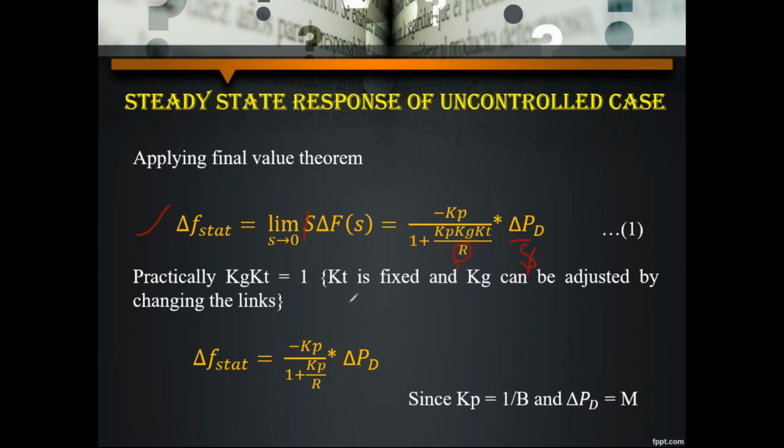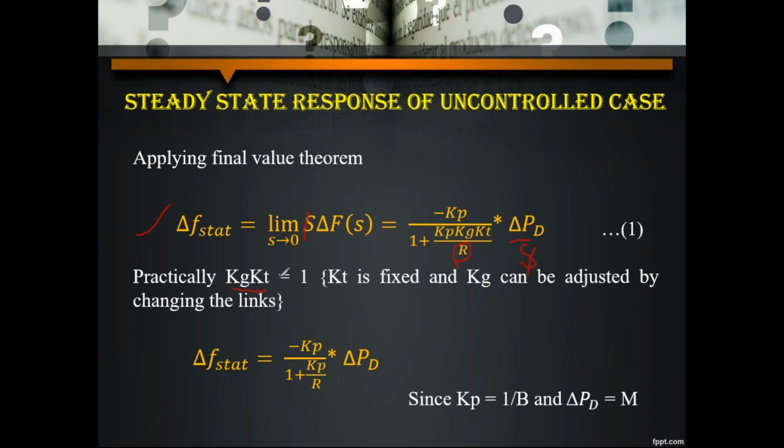Okay, now practically, in real time applications, the gain value of governor and turbine, Kg and Kt multiplied, is always constant, that is, the value equals to 1. Why? Because Kt is fixed and Kg can be adjusted. So practically we take this multiplication value as 1.